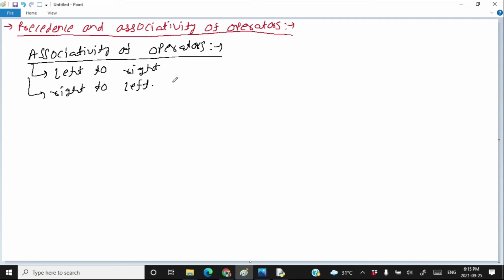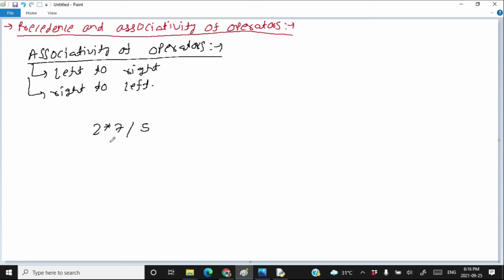Left to right associativity means, suppose that I have 2 multiplied by 7 divided by 5, and both multiplication and division have the same precedence, then which one will execute first will be decided by the associativity of the operator. Here both the operators, multiplication and division, have the same associativity. Both are left to right associative.